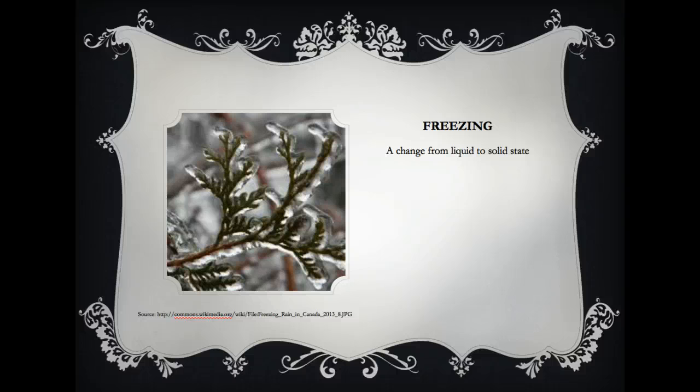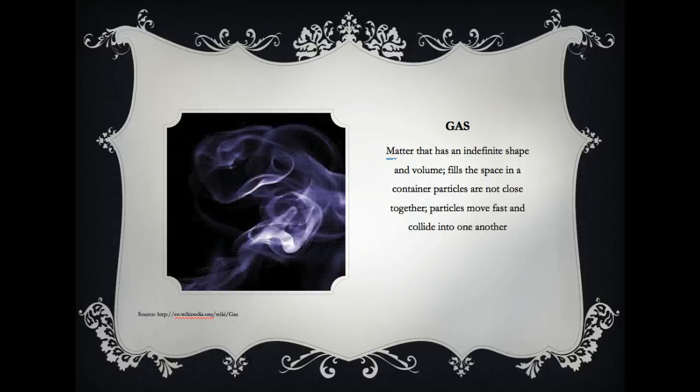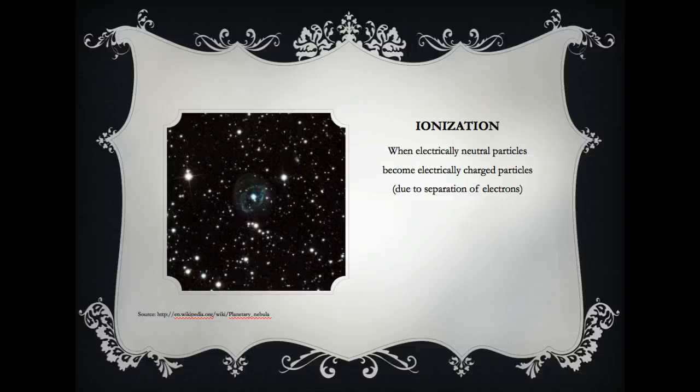Freezing is a change of state from liquid to the solid state. So here we see water that is now formed into ice. Gas is matter that has an indefinite shape and volume. It fills the space in a container, and the particles are not close together. The particles do move fast and they collide into one another as they spread out throughout that container. Ionization is when electrically neutral particles become electrically charged particles due to the separation of the electrons.